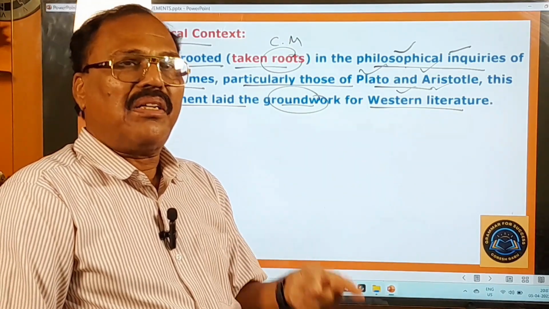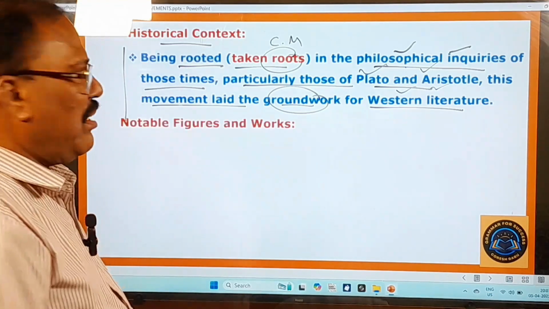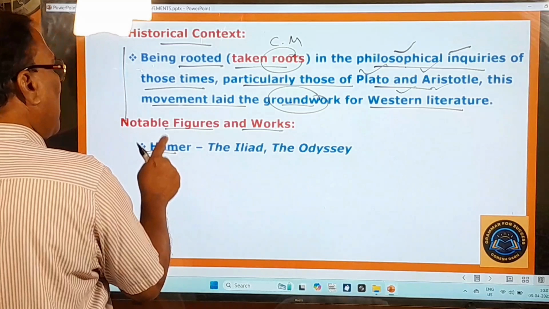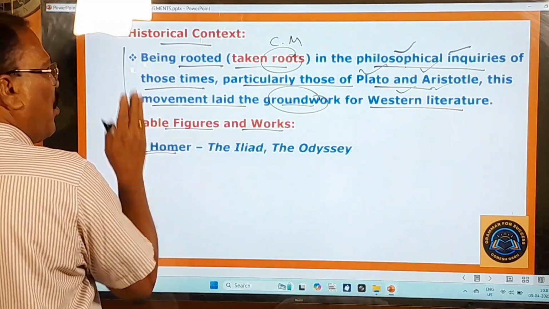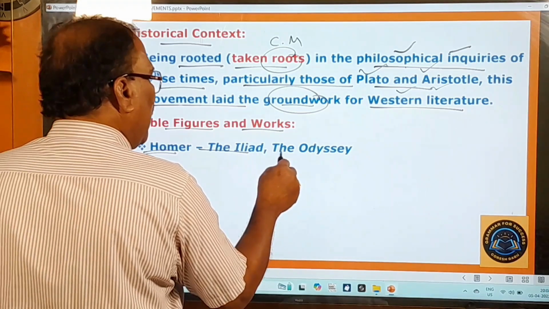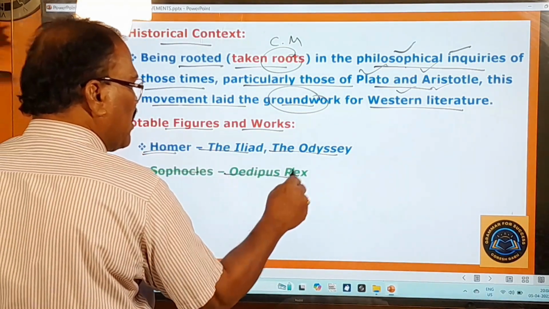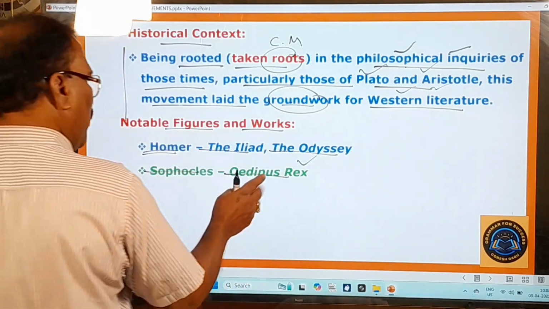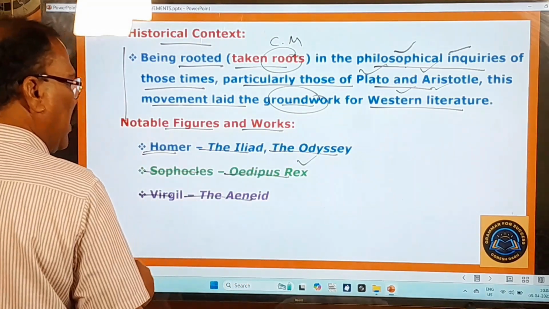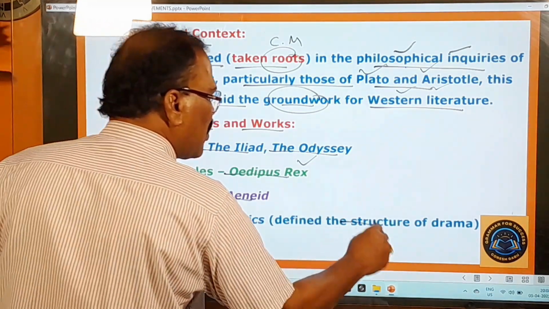Okay, this point now you have understood, and let us look at the writers of that period. Here you pay attention: notable figures and works. Homer was the most prominent poet of that era, and he wrote the Iliad and the Odyssey. And you go to the next one, Sophocles, Oedipus Rex. It's a very interesting drama, and you read that if possible. The next one is Virgil. Virgil wrote the Aeneid. And here Aristotle, Poetics, defined the structure of drama.